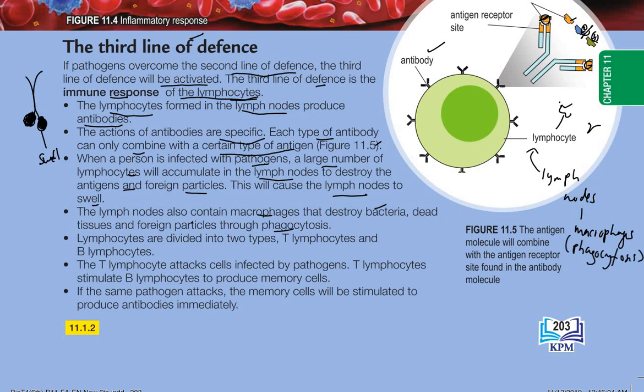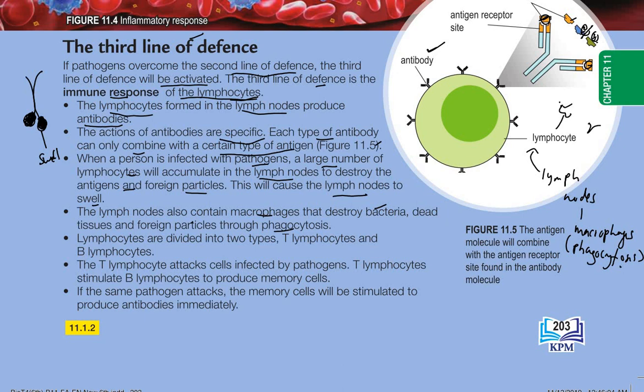So the lines of defense, whenever a foreign particle, antigens or whatever pathogens enter our body, lymphocytes in the lymph nodes. Lymph nodes have two cells, lymphocytes and also macrophage. Lymphocyte will attack the pathogens by using the antibody, but macrophage will destroy the bacteria and so on by phagocytosis. Okay, that's one you must remember.